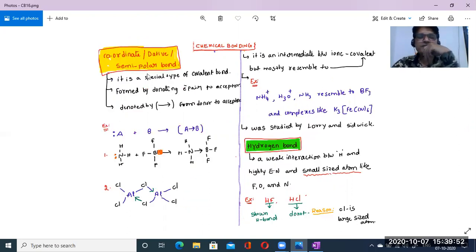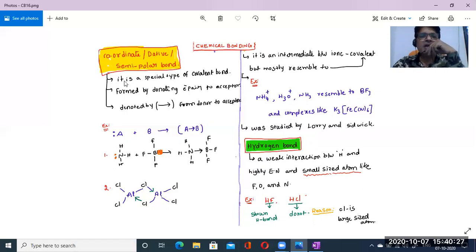Next part, coordinate bond. In the previous parts we learned ionic bond and covalent bond, so 2 bonds are completed. Next, the third one is the coordinate bond or coordinate covalent bond, which is also known as the dative bond, otherwise semi-polar bond. Not polar, not non-polar, but simply we can say semi-polar bond. Okay, once again, what is that? The coordinate bond is the third type of bond, also known as the dative bond or semi-polar bond.